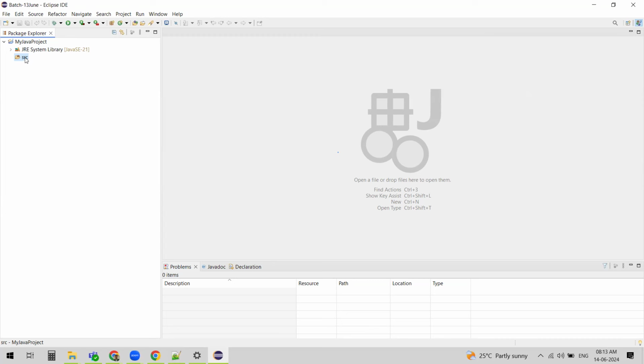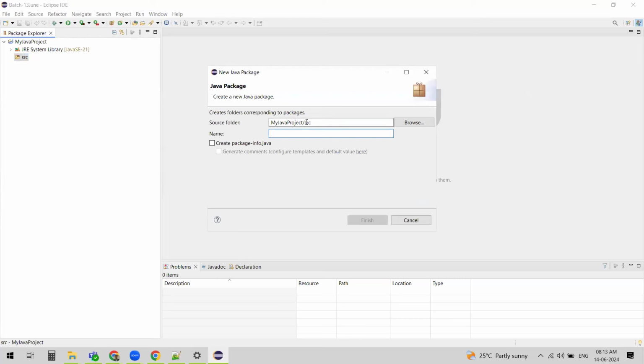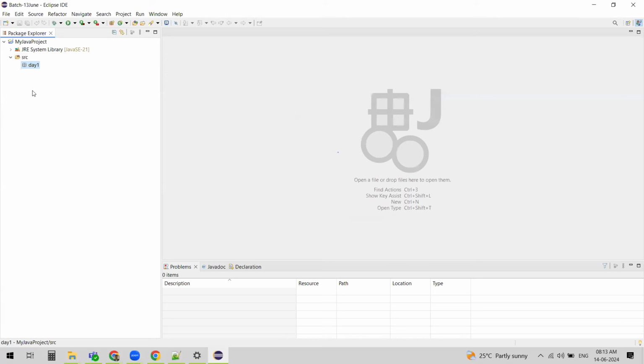So the second thing will be package. Right click on src, new package. So you can name your package. Daily we are going to create packages, so I'm going to name each day's package accordingly. As today is the first day we are learning Java, I'll just name my package day one. Then click on finish.